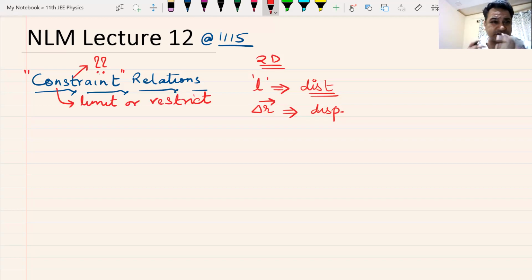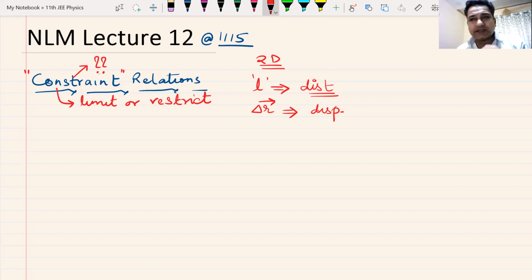Now in physics, these constraints play a very important role. When you constrain something, it is not free. It has to act, or in this case of physics that we are going to discuss, it has to move in a certain way because it is constrained.